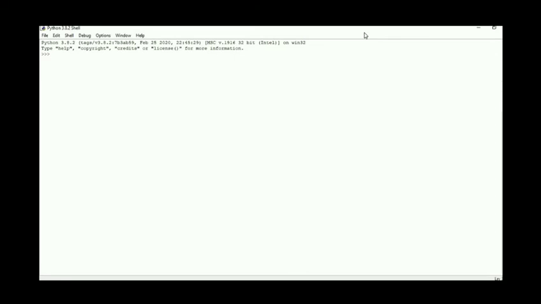Now we will create one variable. I will give the name var underscore 1 is equal to 10. And now the variable is created. If you want to check, type the name var_1 and press enter. Here the value is 10 and I am getting the value of 10.